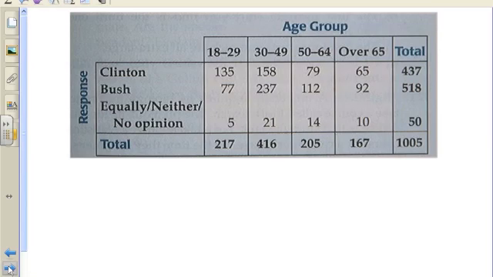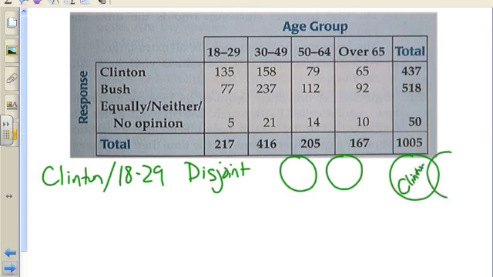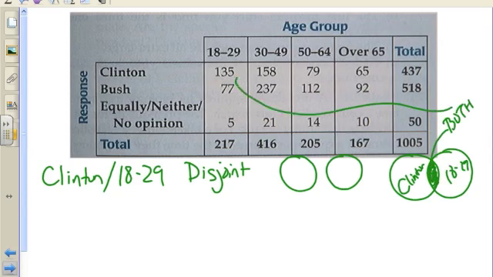Okay, all right, I'm going to cover two last topics. Are choosing Clinton and being 18 to 29 disjoint? Remember, disjoint means our Venn diagram would look like this. So when I think about people who wanted Clinton, according to this survey, here's people that think Clinton's a good idea. Again, we're talking first ladies. And then I have the people who are 18 to 29. I actually drew it this way because there are some people who are both. As a matter of fact, they're right here. These people are 18 to 29 and they voted for Clinton.